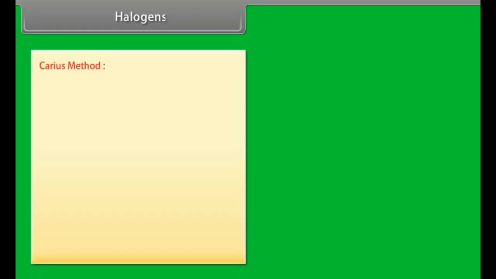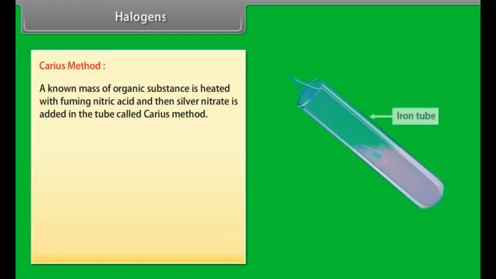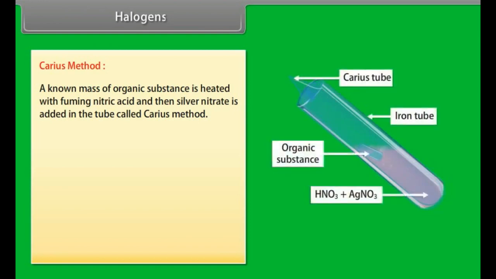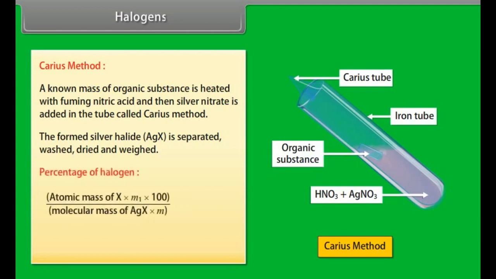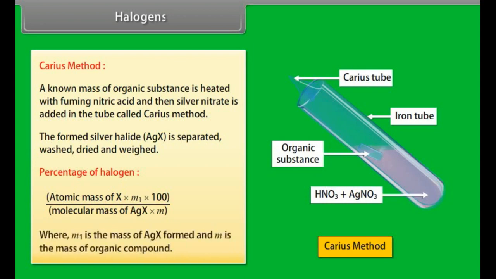Halogens. Carius method. A known mass of organic substance is heated with fuming nitric acid and then silver nitrate is added in a tube called the Carius tube. The formed silver halide is separated, washed, dried and weighed. Percentage of halogen = atomic mass of X × M1 × 100 / (molecular mass of AgX × M), where M1 is the mass of AgX formed and M is the mass of organic compound.